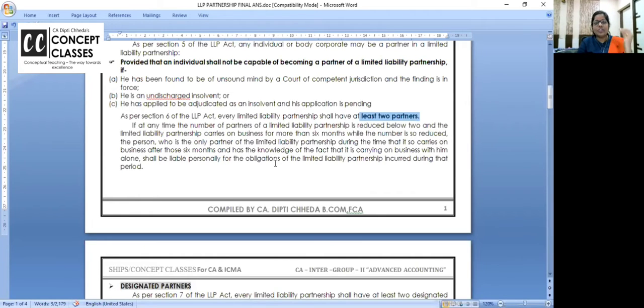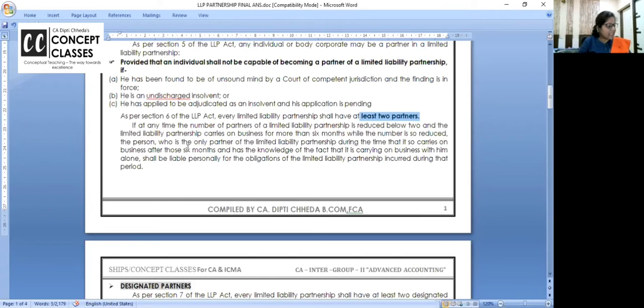But if he continues to do the business of the LLP after 6 months alone, then he will become personally liable. Is this clear? This is a small question. Sometimes one mark small questions are also asked.